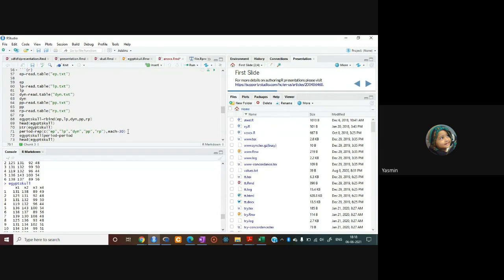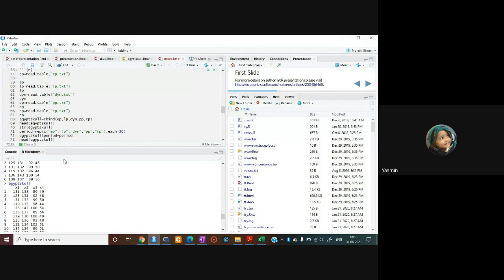What it will do? It will repeat the period EP 30 times. Each मतलब each period. ये जो हमारे 5 period, all 5 periods will repeat 30 times. Firstly EP, it will repeat itself 30 times. LP repeats itself 30 times. Then DYN repeats itself 30 times. Similarly for Ptolemaic and Roman period, this all will repeat itself 30 times. So this is the way we will create a column of period.